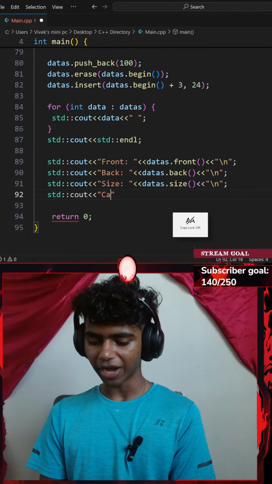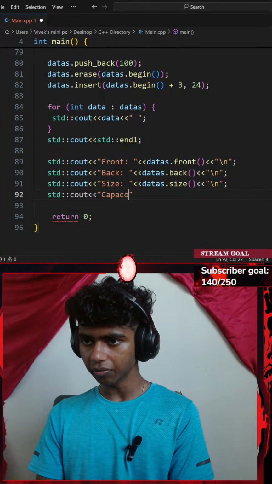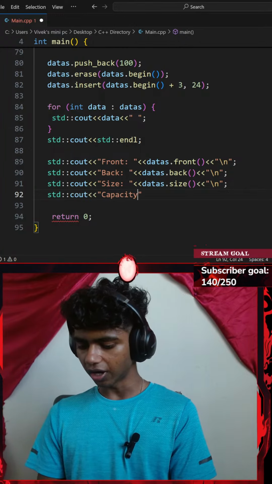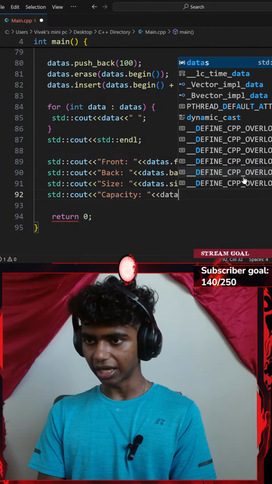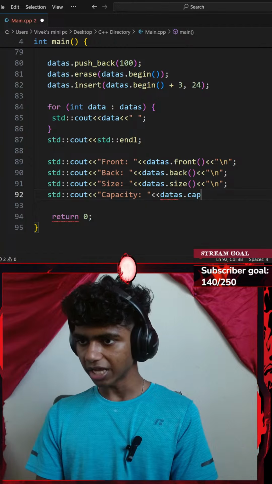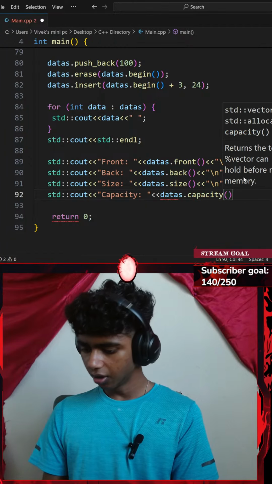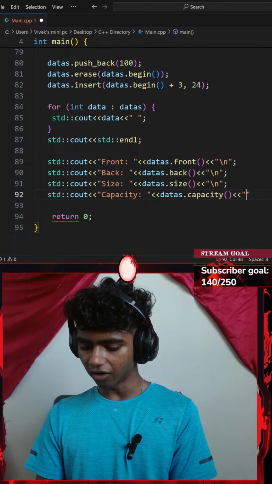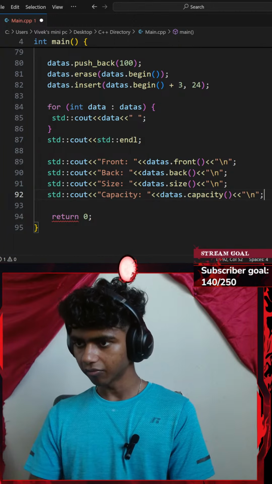This is going to be my capacity, so CAPACITY, with another insertion operator of my data's vector dot the capacity function. Did I spell capacity correct? There we go. Okay, with another insertion operator of a new line.